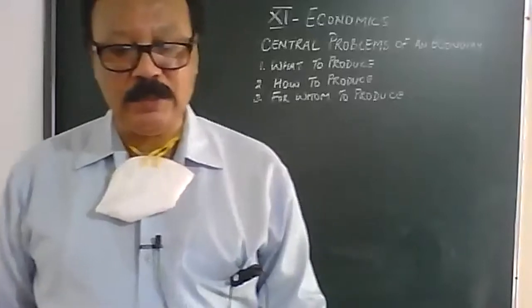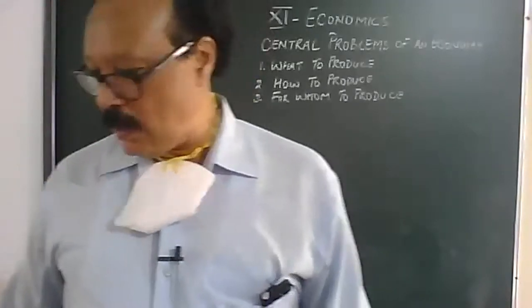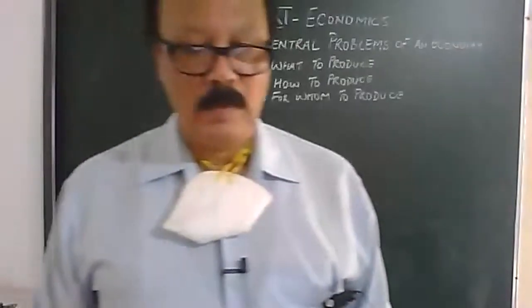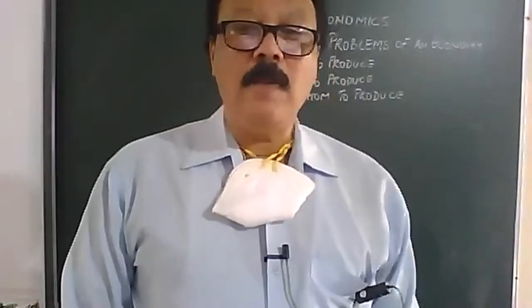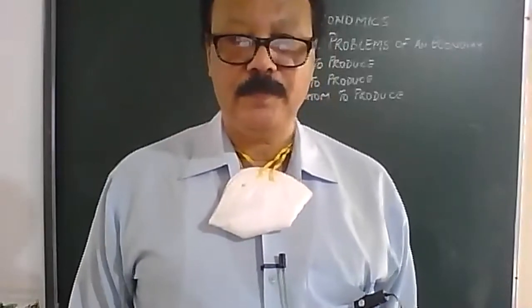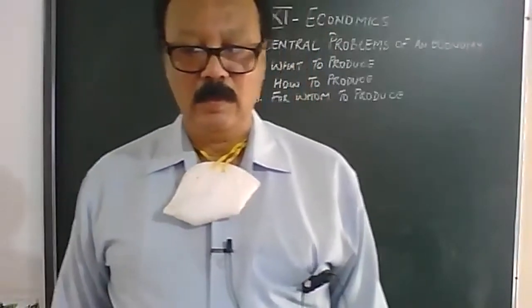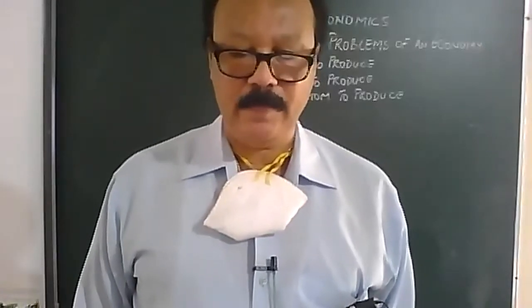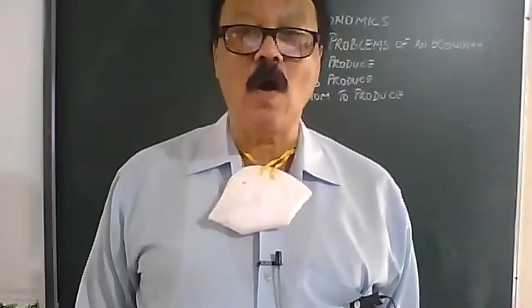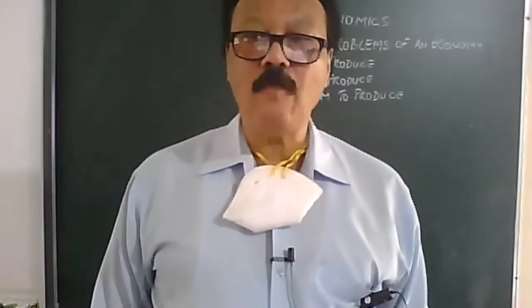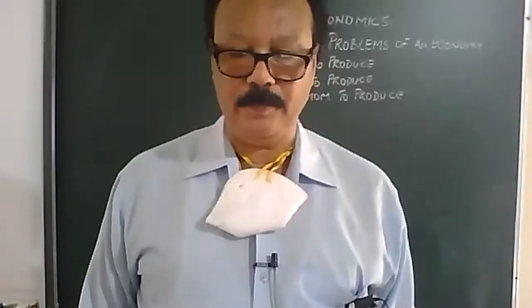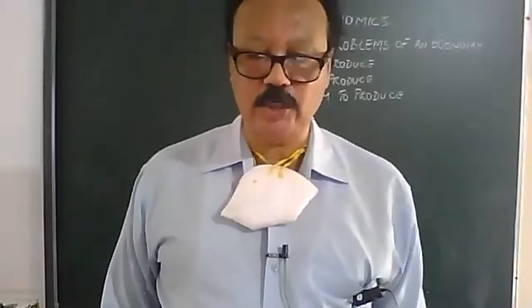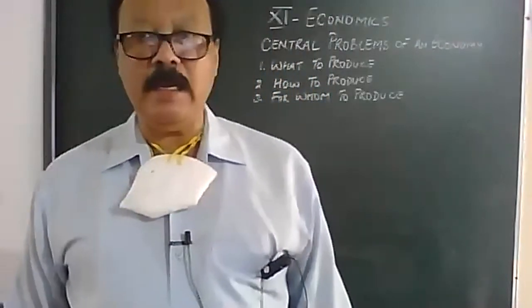How to produce is also called the problem of choice of technique of production. There are two techniques.